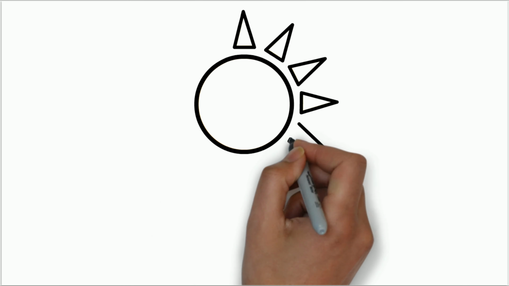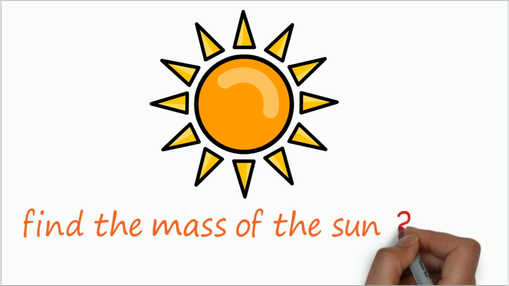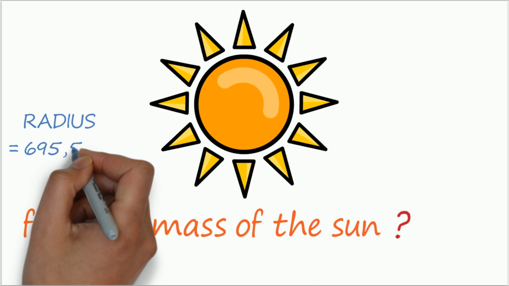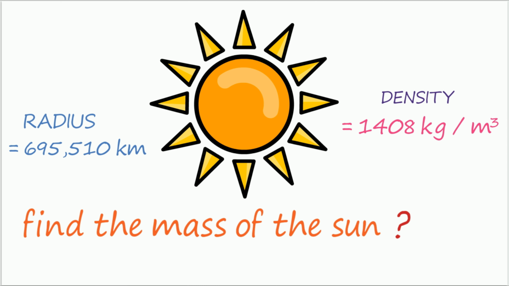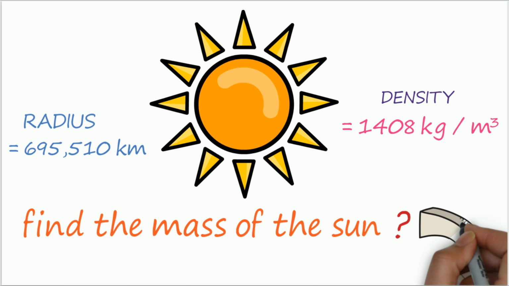Moving on to the next and final question. What is the mass of the Sun if its radius is 695,510 kilometers and its density is 1408 kilograms per meter cube? As with the previous question, the answer can be found in the description below.